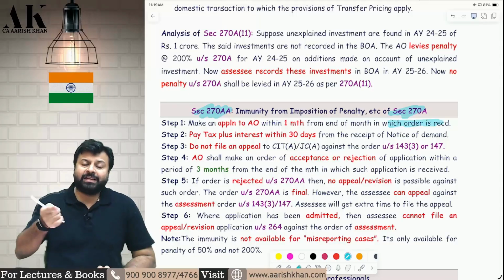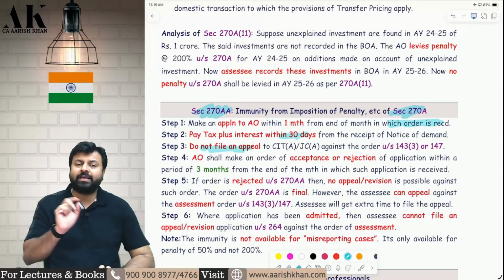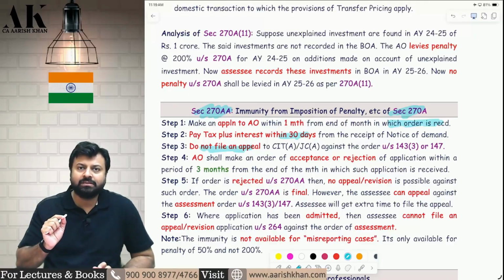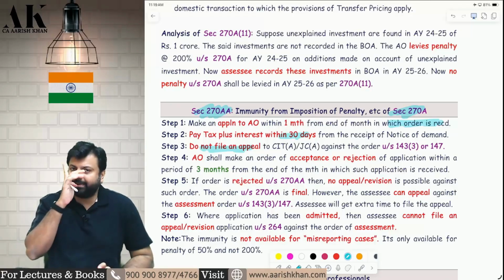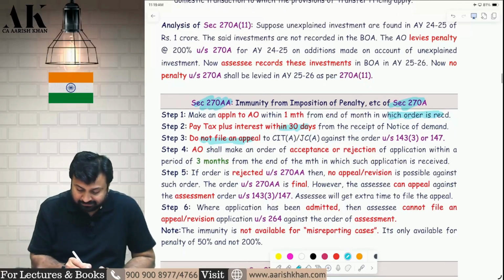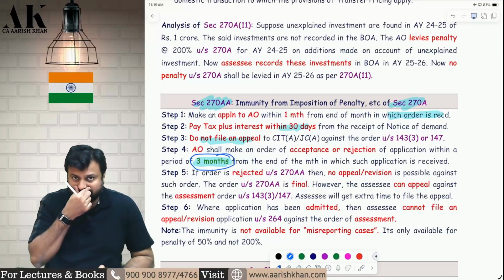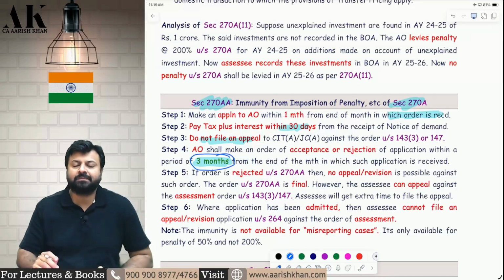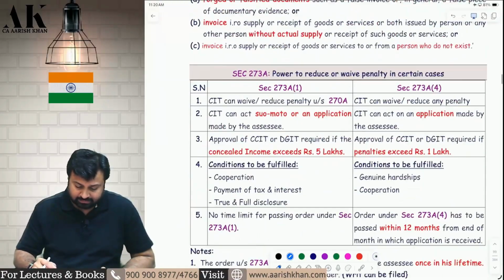You also have to pay the tax and interest within 30 days. You should not file an appeal, and then the AO will pass an order deciding whether to give immunity or not. And that time limit is changed now from 1 month to 3 months. Earlier, this time limit was 1 month. Check it in your old books if you want. Now that has become 3 months. Check it, please. So this is a small amendment that 1 month has become 3 months. I hope it is clear to all of you. Then all these things are the same only.